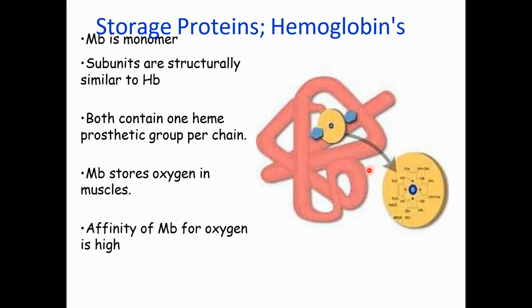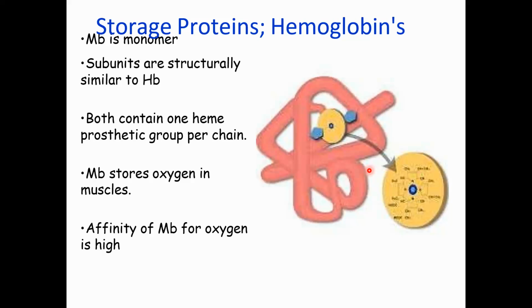The other protein is myoglobin. Myoglobin is more or less similar to hemoglobin, but myoglobin has more affinity to bind with oxygen.